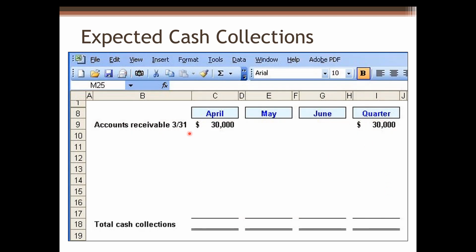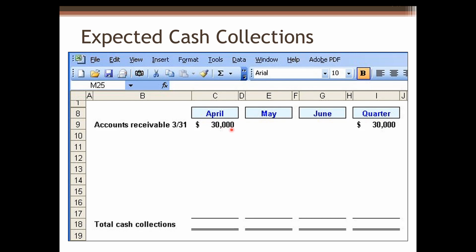This is the expected cash collections table. We first insert the ending balance of accounts receivable in March as the beginning balance of April, because accounts receivable is a permanent account. A permanent account will not be closed at the end of the accounting cycle. The balance from last period will be carried into the next period. So the ending balance in March should be carried into the beginning balance of April, and this amount will be collected in April in full,